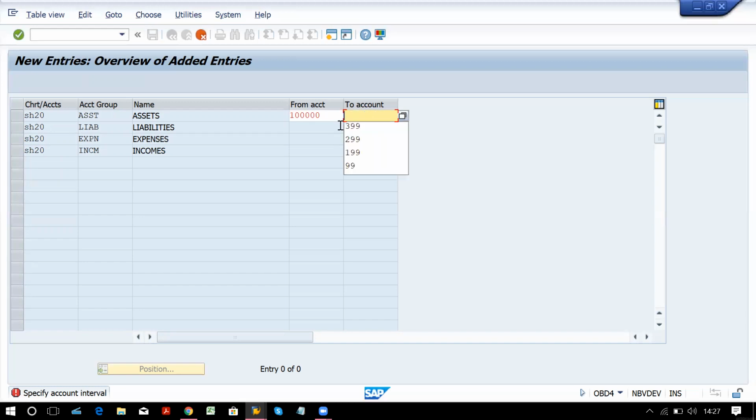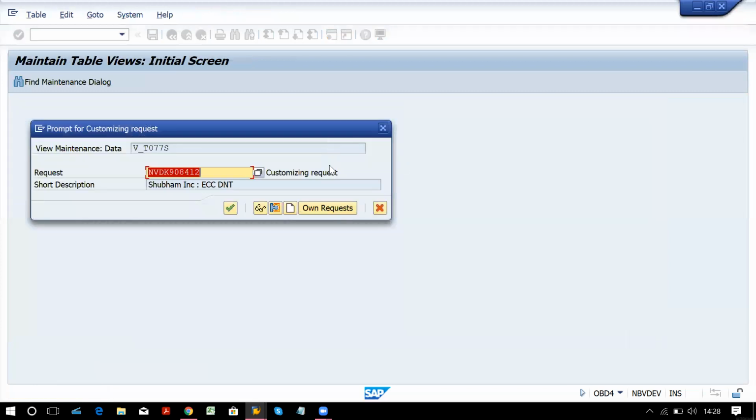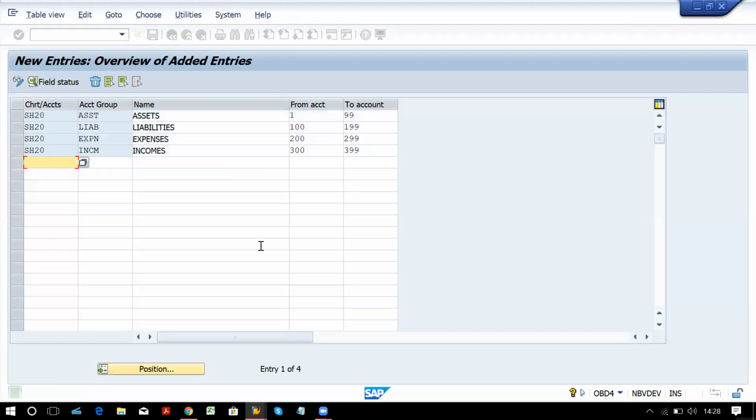Now such big numbers we don't require for practice, so we can give small ones: 1 to 99, then 100 to 199. You can press enter and skip this. 200 to 299 and 300 to 399. Press enter, then it will allow you to save. So we have given the number ranges now.